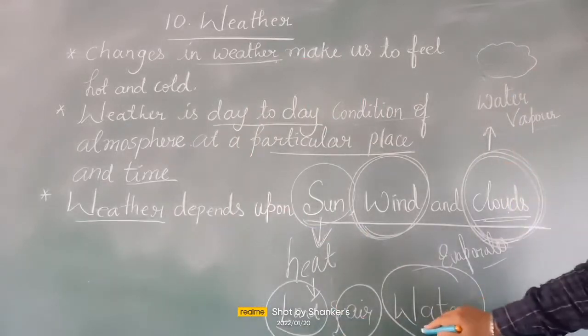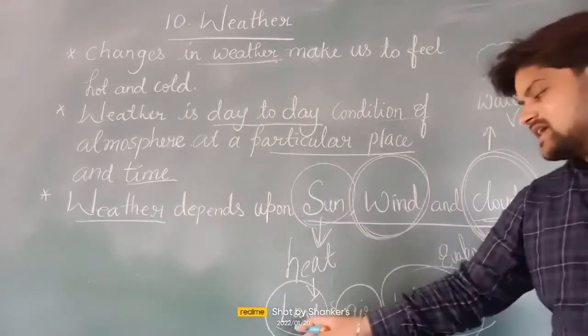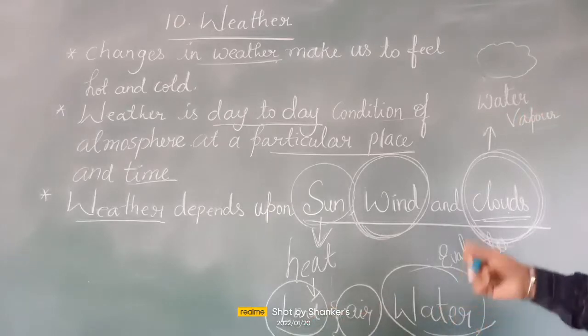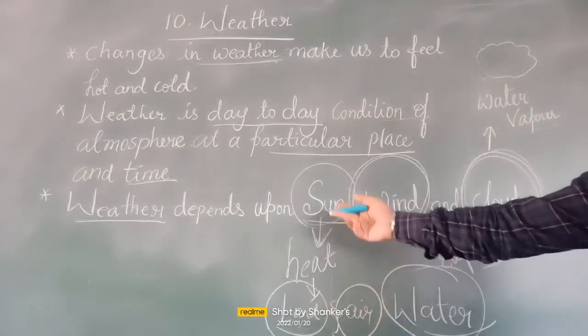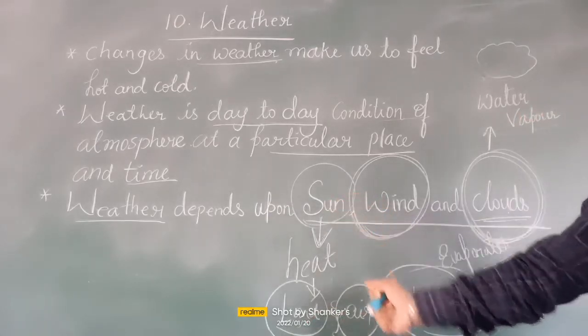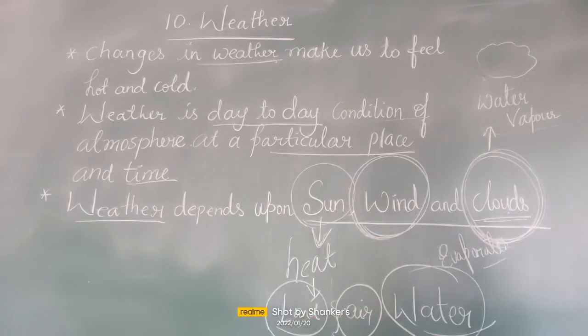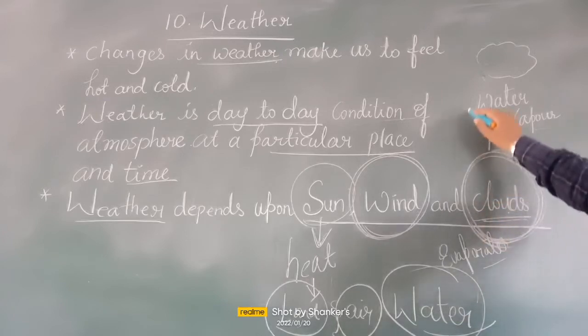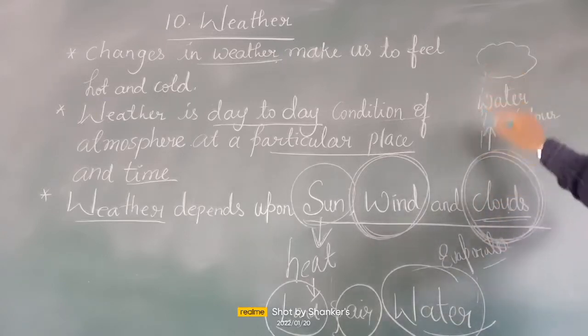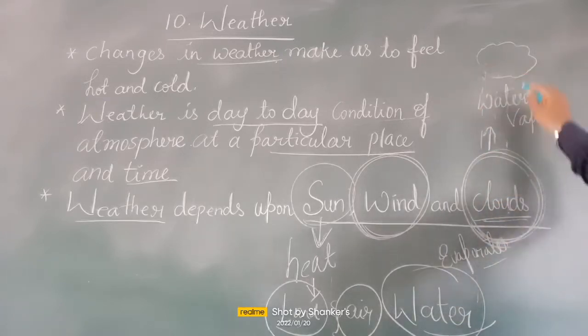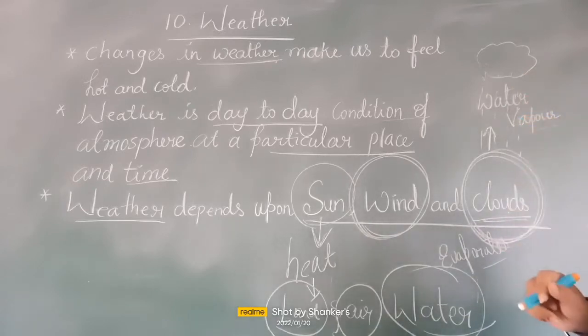Land, air and water, these three get heated up because of more heat released from the sun. Then slowly there will be a chance of rain. We get so much wind and slowly rainfall may occur. So this process will continue.